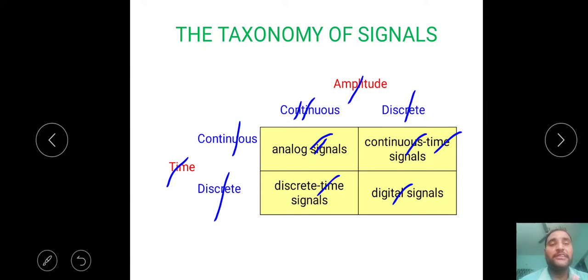Analog signals means both time and amplitude are in continuous mode. Continuous time signals means time in continuous mode, amplitude is in discrete mode. Discrete time signals means time in discrete mode, amplitude in continuous mode. Digital signals means time in discrete mode, amplitude is also in discrete mode. This is called the taxonomy of signals, that means the classification of signals.